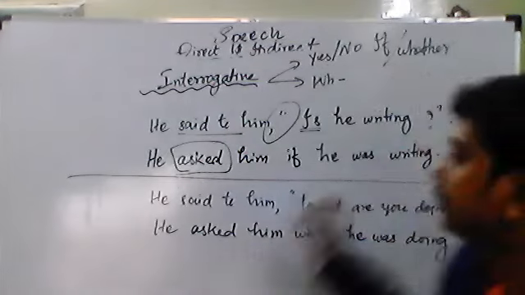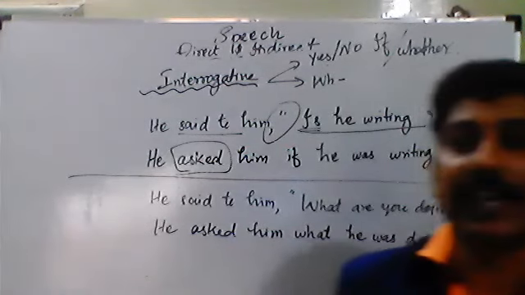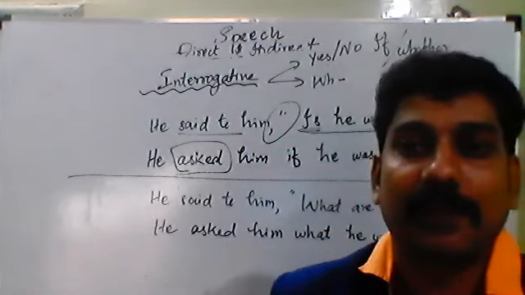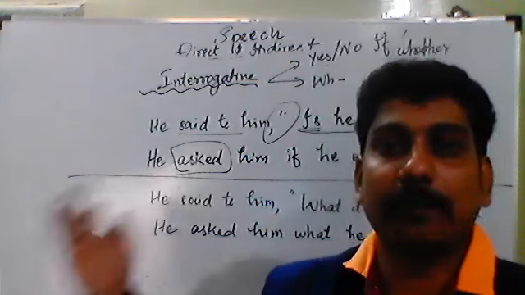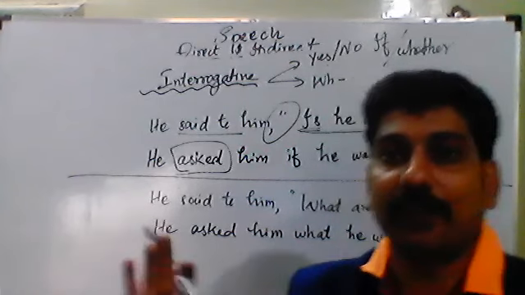See the first type. Is he writing? That sentence is a yes or no type question. So in the place of inverted commas, I have to use the connective word if or whether.